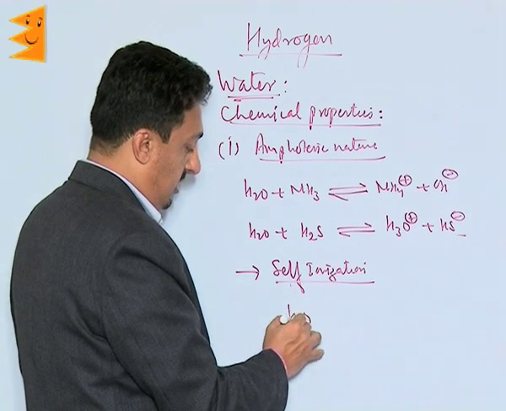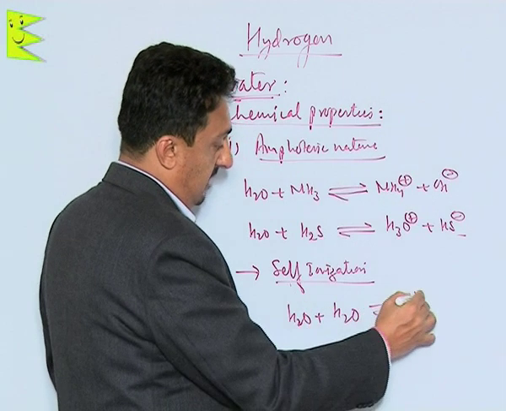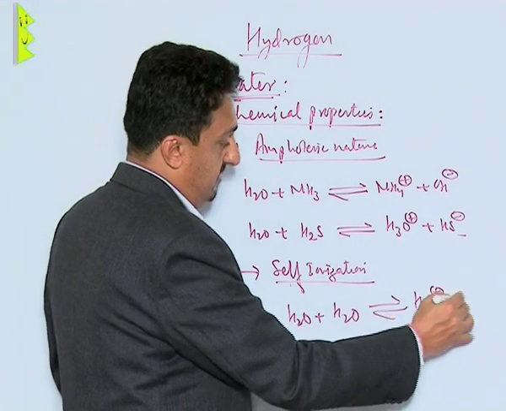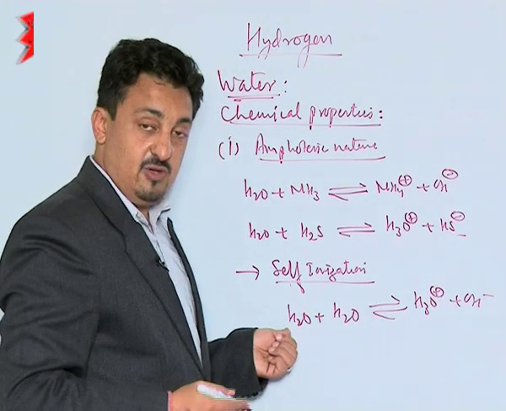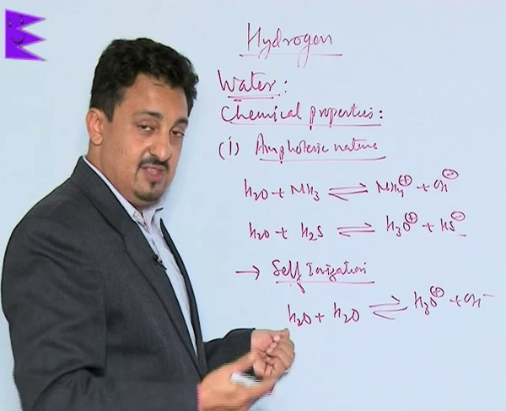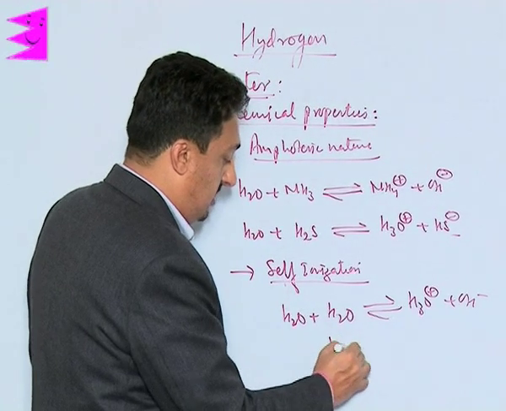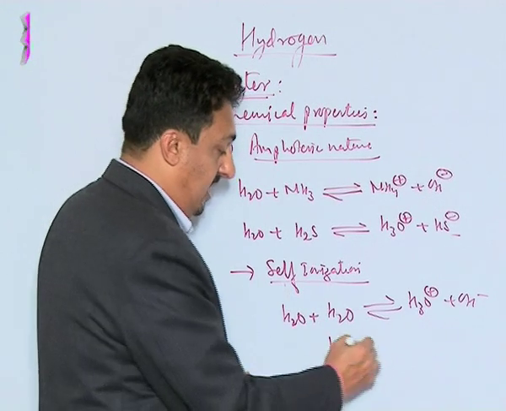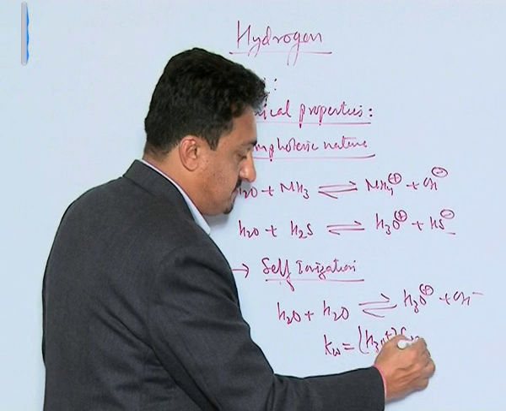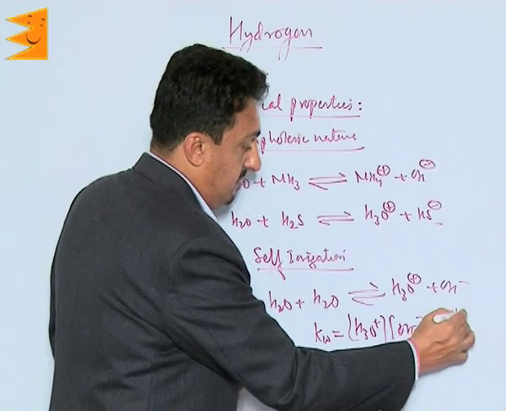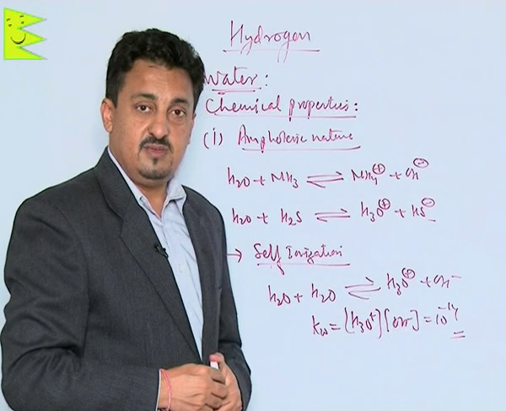Like one water molecule combines with another water molecule and forms H3O+ and OH−. You have done, or will be doing later on, in the equilibrium chapter, that this is called the ionic product of water, and that we already know has a value of 10 to the power minus 14. So this is how we explain its amphoteric behavior.